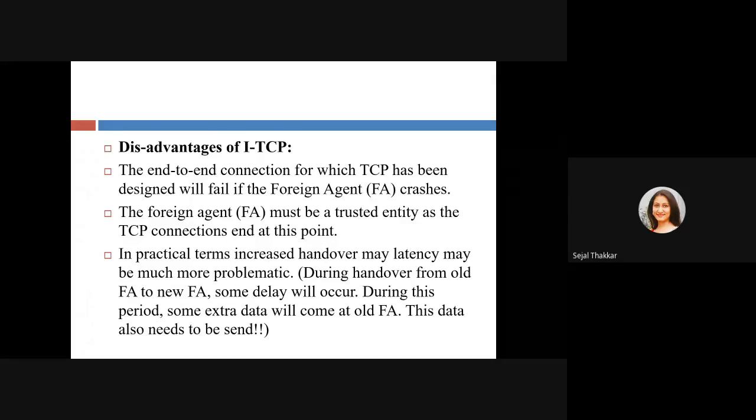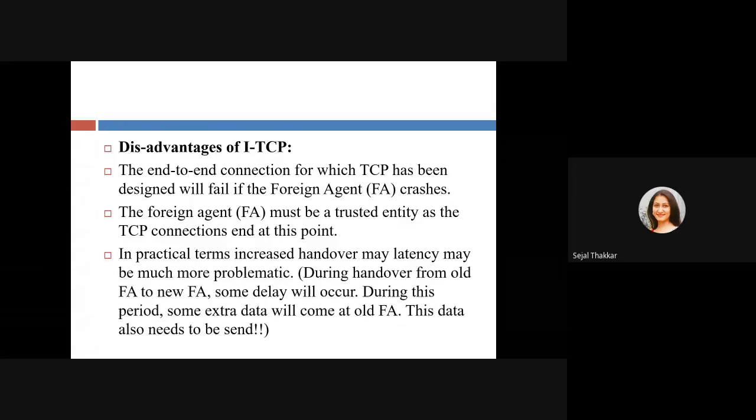The foreign agent must be a trusted entity, as the TCP connection ends at this point. In practical terms, handover latency increases, and it may be more problematic during handover from the old foreign agent to the new foreign agent. Some delay will occur during this period. Some extra data will be left at the old foreign agent. This data also needs to be sent.